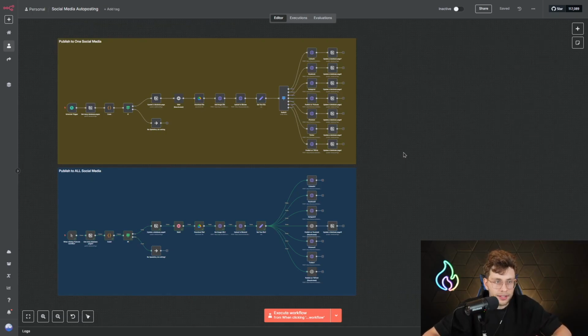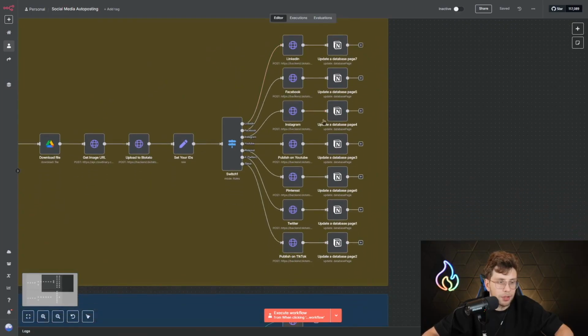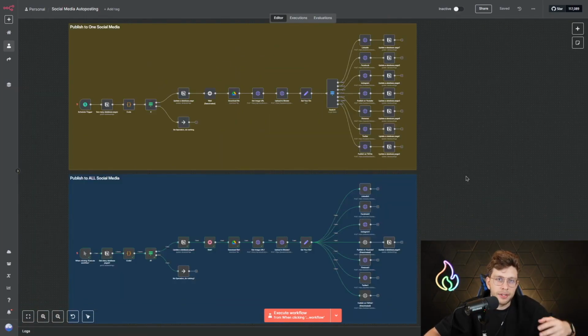I've built this n8n system to take your content and publish on any social media you can imagine, such as LinkedIn, Facebook, Instagram, YouTube, Pinterest, Twitter, or TikTok. And the best point is, I'm sharing two versions of this automation for everyone, so you can publish your video, image, or any post you can imagine and get millions of reach and a lot of likes and traffic.